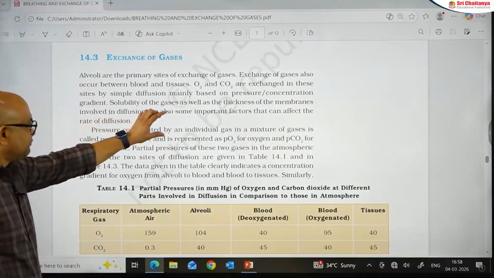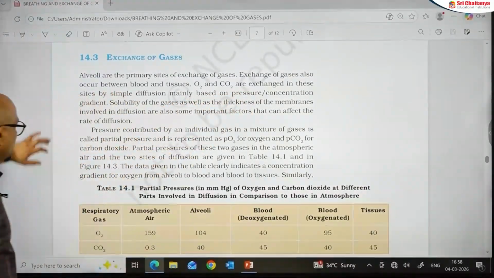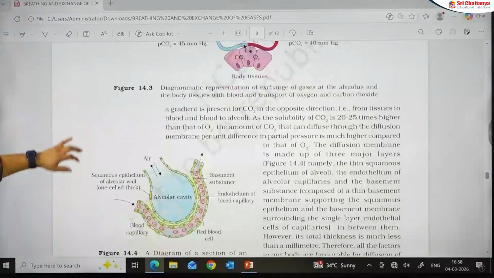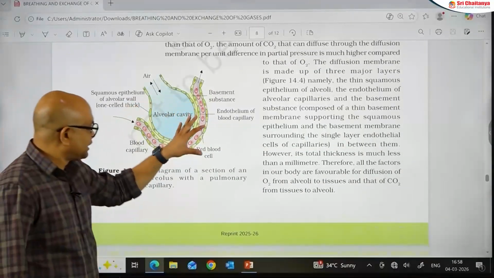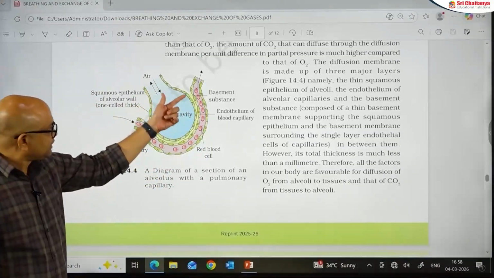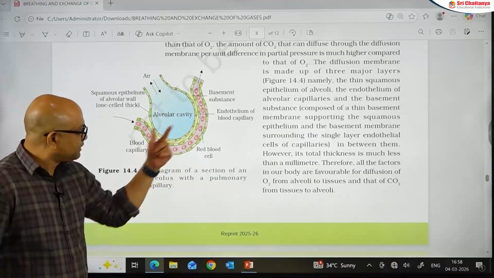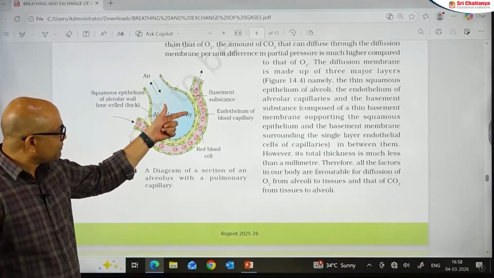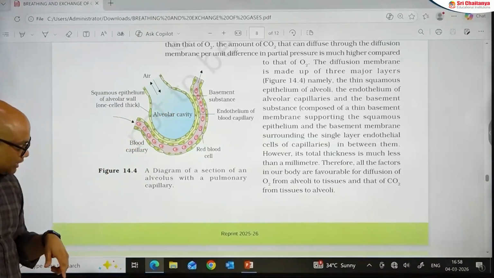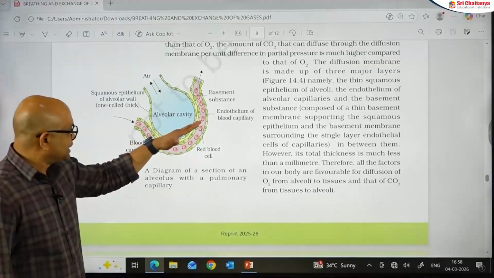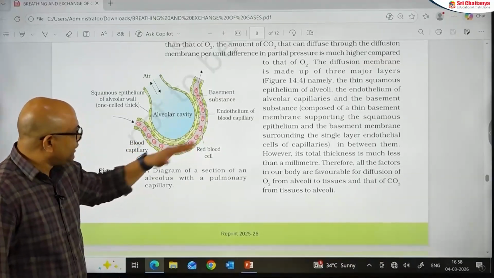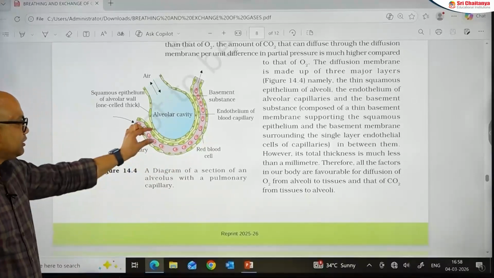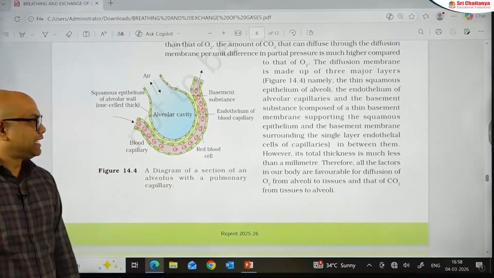Here, as the word respiratory membrane is there, I just want to tell you what exactly the respiratory membrane is. See this picture I want to explain. This is the alveolus and these are the blood capillaries that are surrounding the alveoli. The respiratory membrane includes the simple squamous epithelium lining the alveolar wall plus the basement membrane and then the endothelium, nothing but the simple squamous epithelium of the blood capillary. All these three components put together form a respiratory membrane.